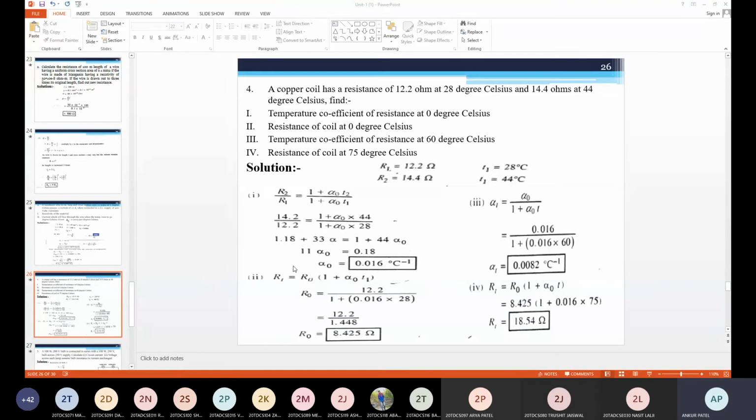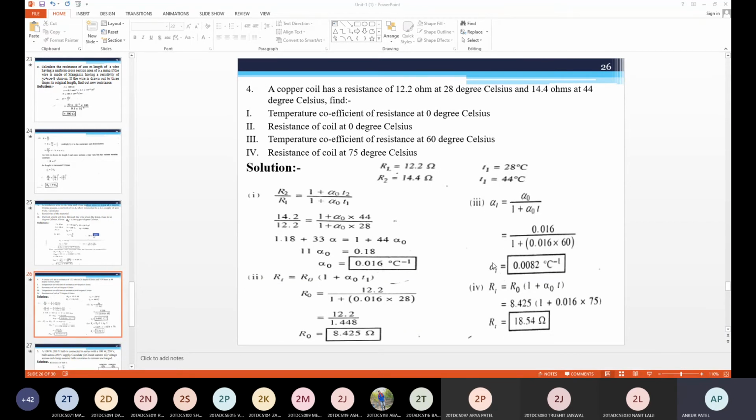RT is equal to R0 (1 plus alpha 0 into T1). Okay, so we can find out this initial resistance at 0 degrees Celsius. By substituting 12.2 = R0 (1 plus 0.016 into 28), we have R0 equal to 8.425 ohm. Third, we need to find the temperature coefficient of resistance at 60 degrees Celsius. So alpha T is equal to alpha 0 divided by (1 plus alpha 0 into T).